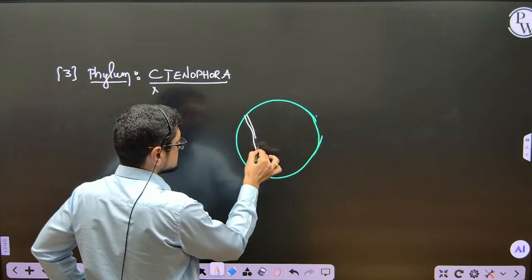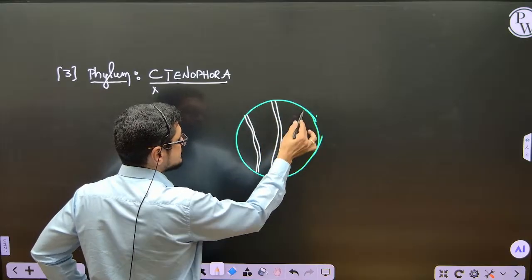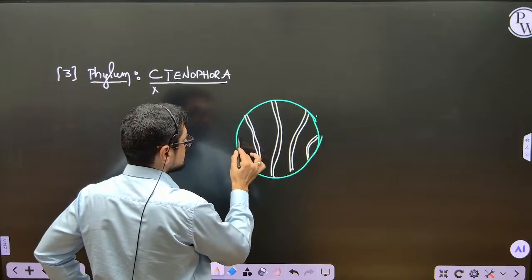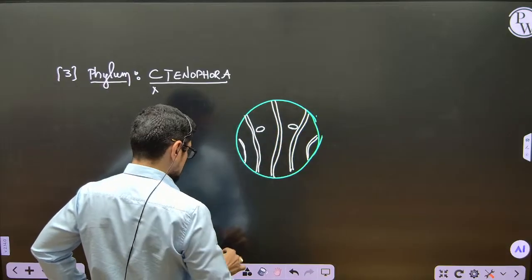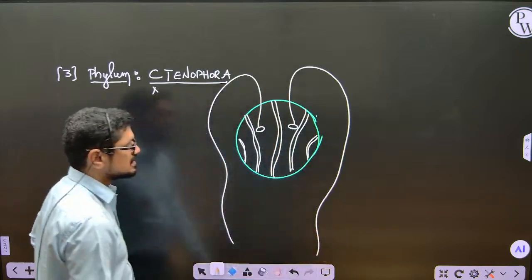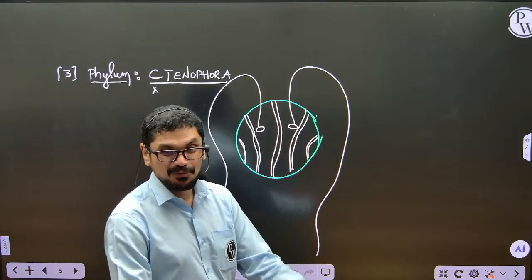Like this, we can see some plates. These are some plates. Here two openings are also present, and a long tentacle. This is how the animal will appear. Very different, something like a football, right?